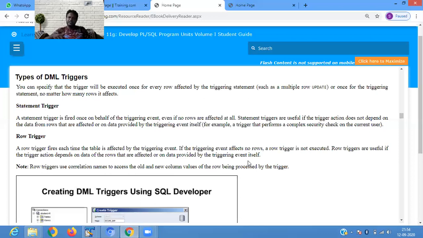A statement level trigger is executed only once. So पूरा statement के लिए एक ही बार होगा. The statement level is the default, and the row level you have to explicitly define. तो आपको explicitly इसको define करना पड़ेगा.